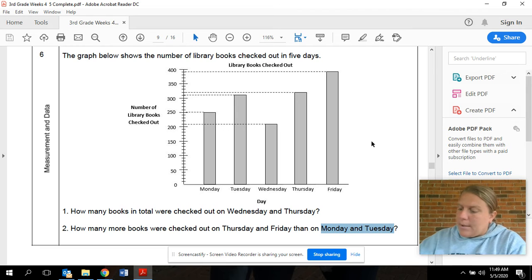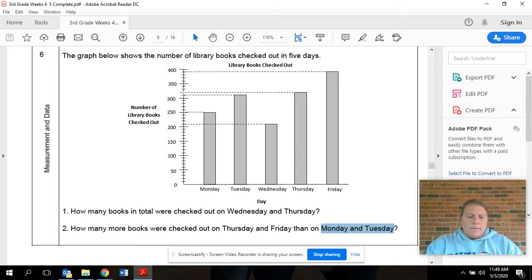So on Thursday, I'm going to label it TH. There were 320 books. Because again, we come to Thursday, go up to this bar, and come all the way across, and that's 300, 310, 320, right there on the axis.